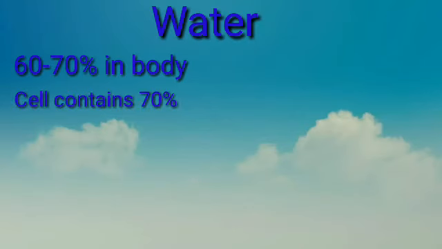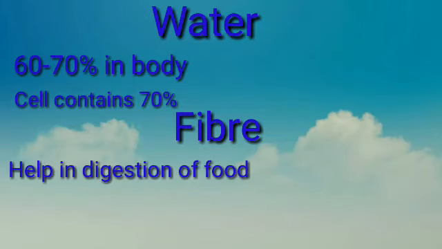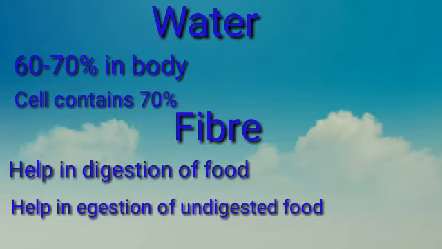Next important, we can say the most important one, that is water. Our body is made up of 60 to 70% of water. Even our cells are made up of 70% water. So water is very essential for circulation of all the food constituents in the body.